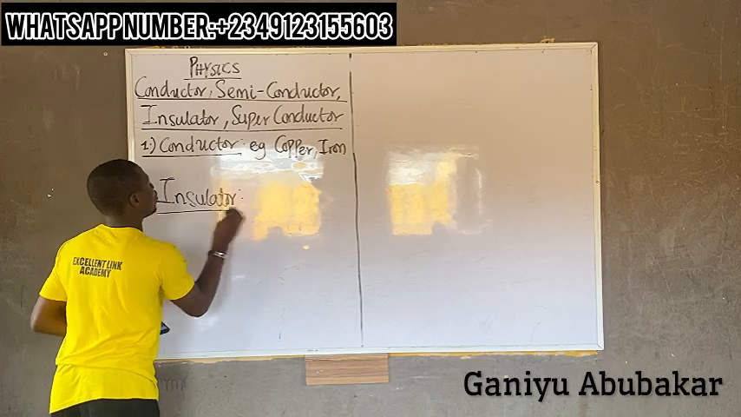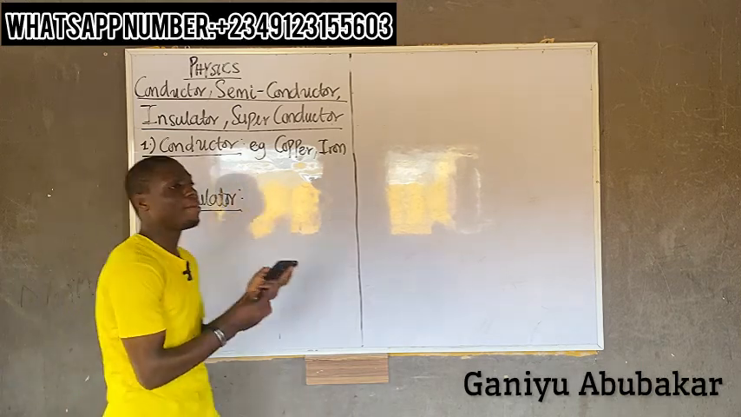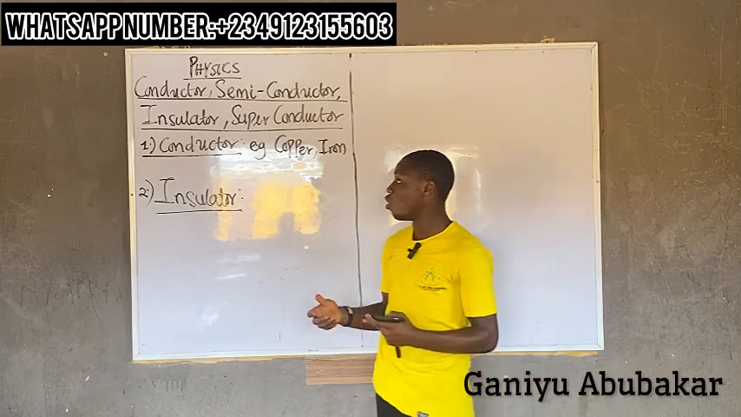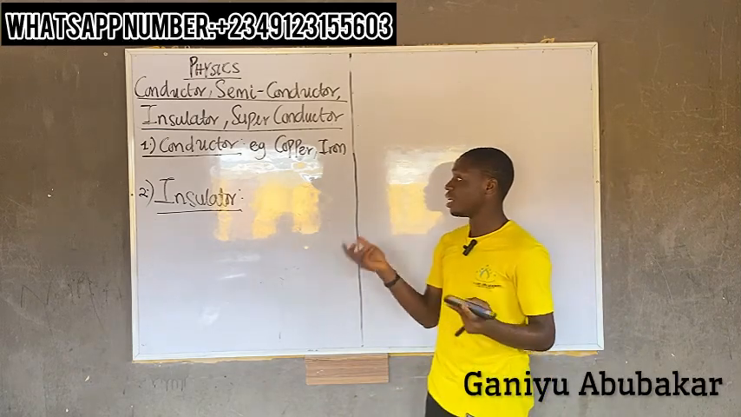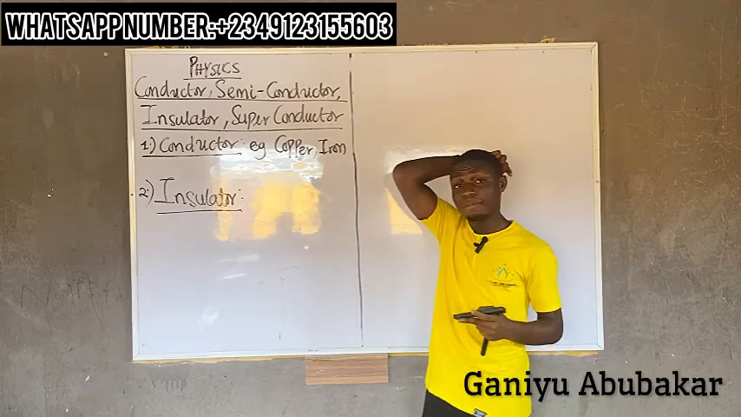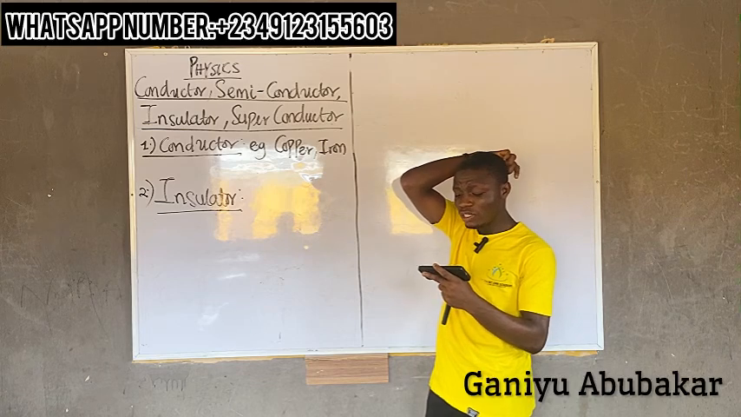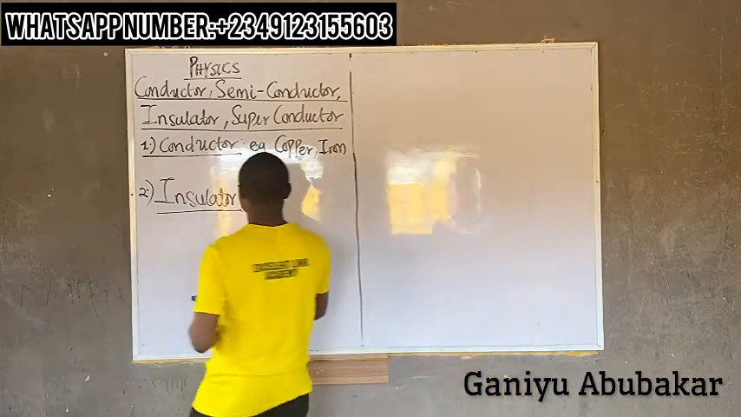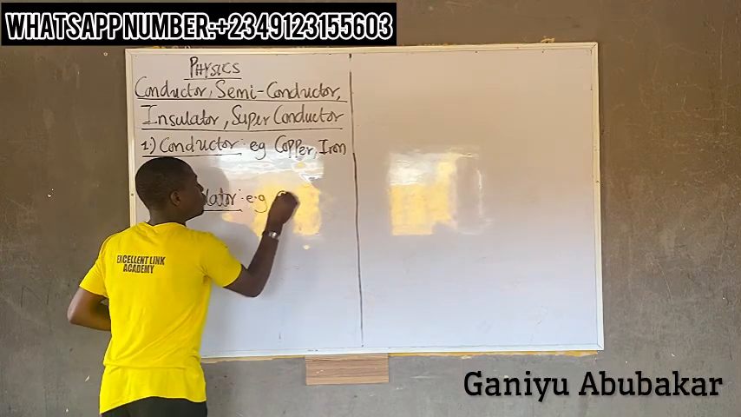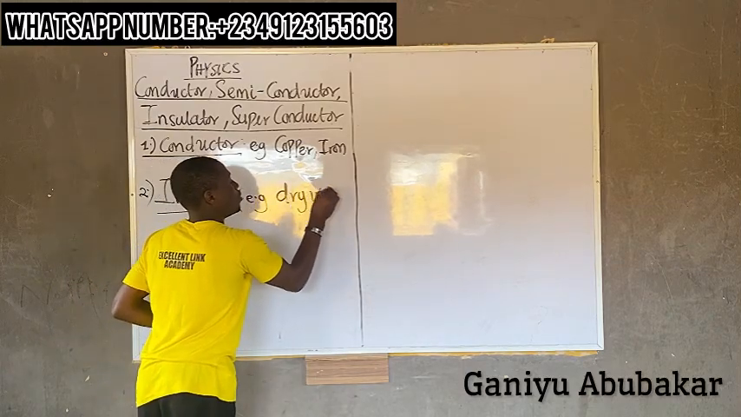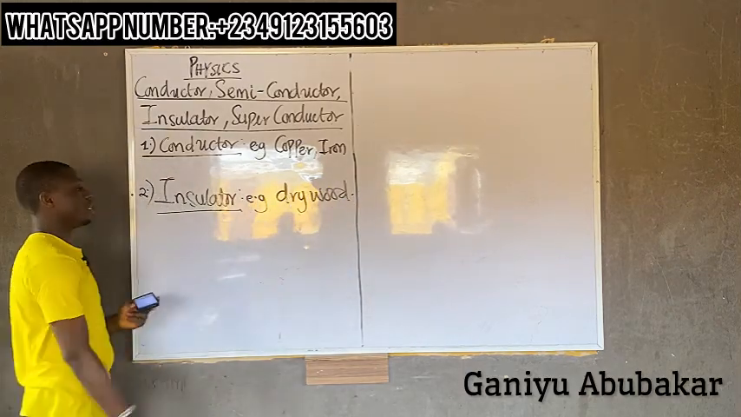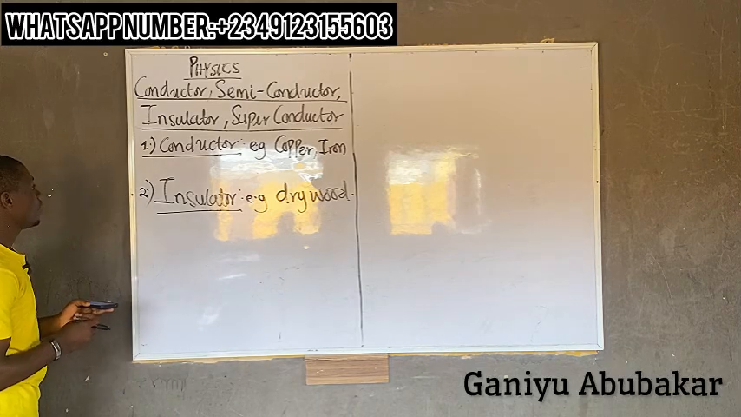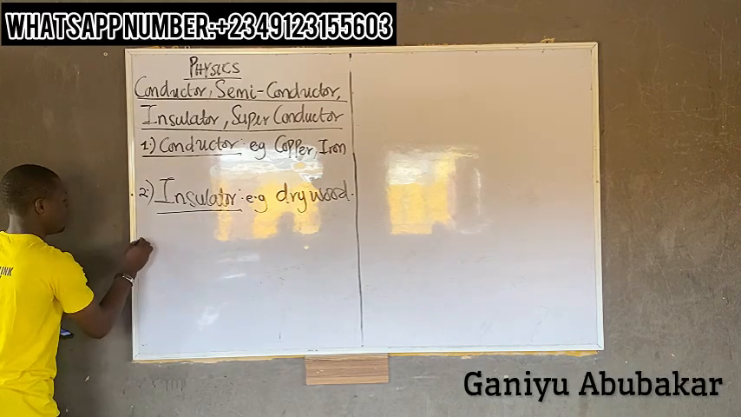Number 2, let's discuss insulator. What are insulators? These are materials that do not allow the free flow of electrical charges. Examples include dry wood and etc. That's insulator.